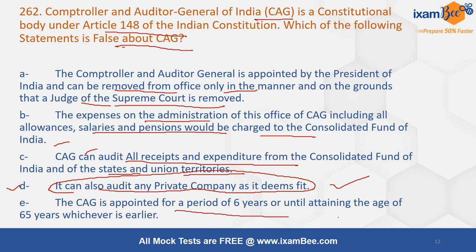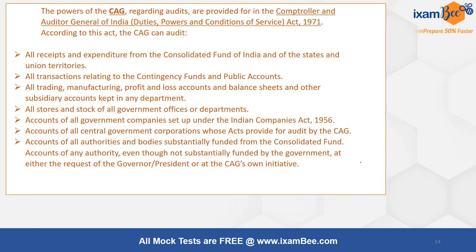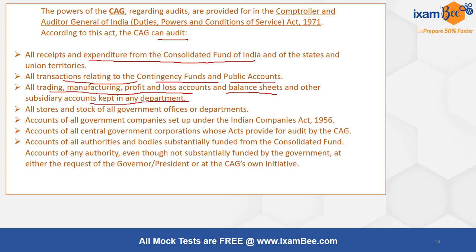CAG is appointed for a period of 6 years or until attaining the age of 65 years, whichever is earlier. In fact, I am also not aware of it. But by reading the options, it's easy to answer; by reading the question alone, I would have skipped it. It has powers to audit all receipts and expenditure from the Consolidated Fund of India and of the states and union territories, all transactions relating to the contingency fund and public account, all trading, manufacturing, profit and loss accounts and balance sheets and other subsidiary accounts kept in any department.